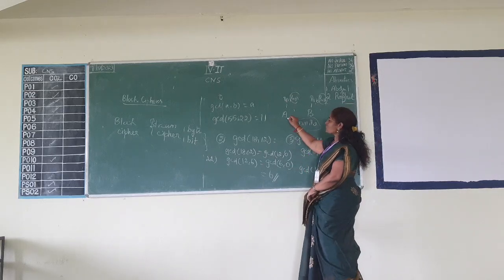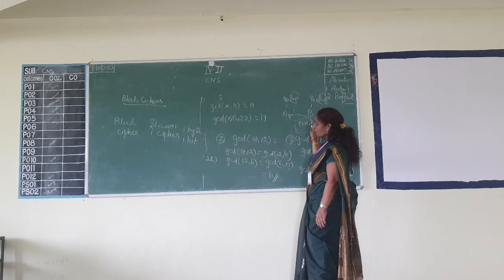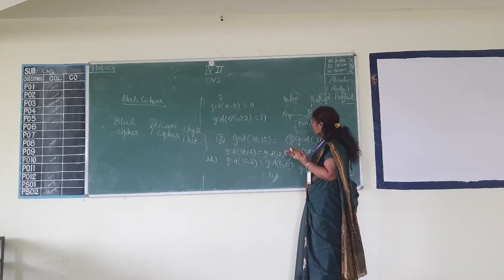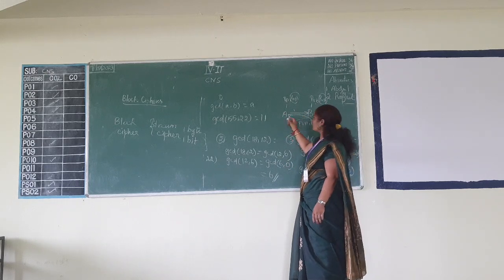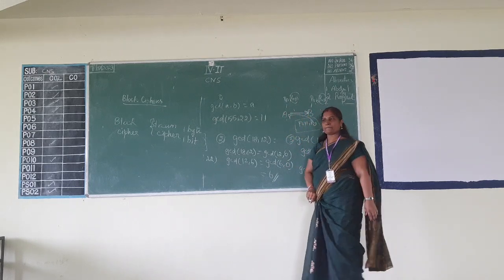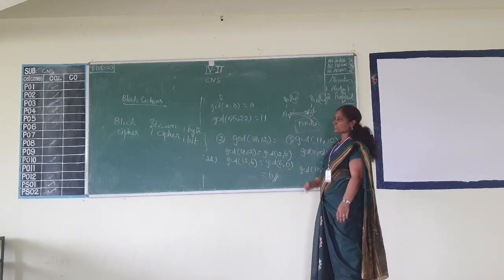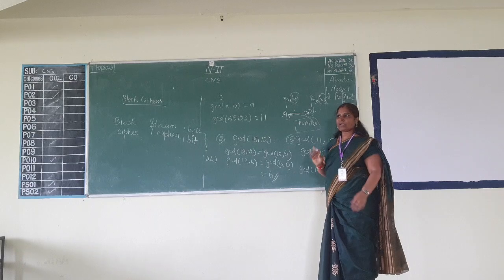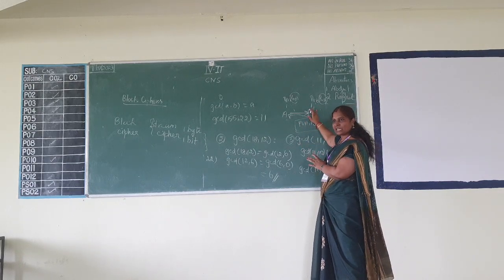Now A wants to send a message to B. So A will pick up the public key of B and encrypt the message, and the message in the form of ciphertext will reach B. Now B will use his own private key for the decryption, because the private key of B is kept only within B itself.